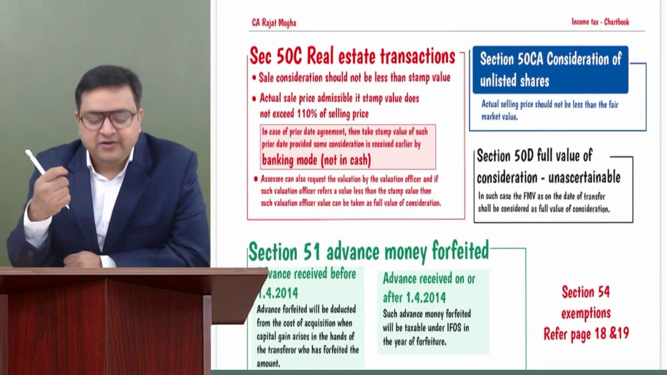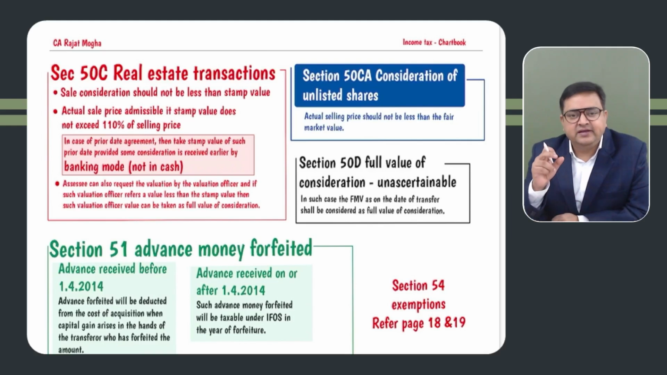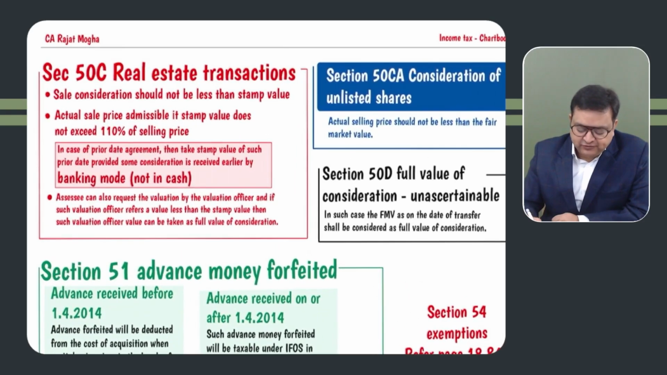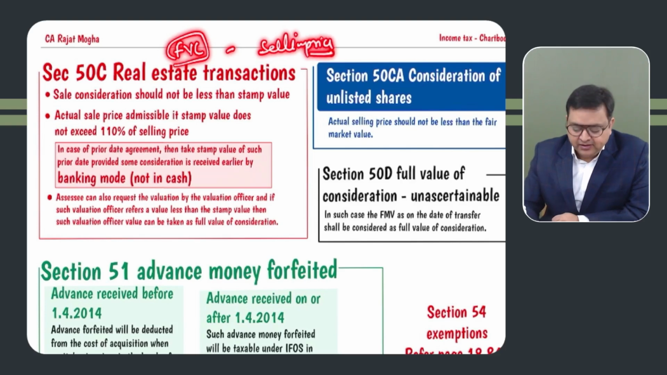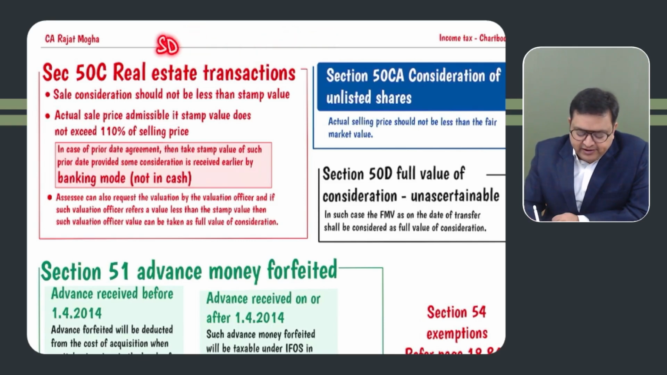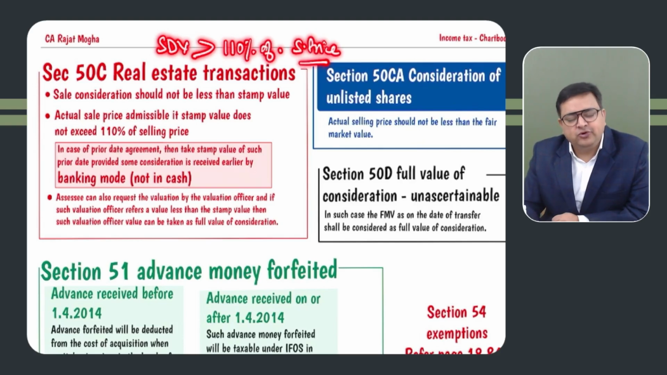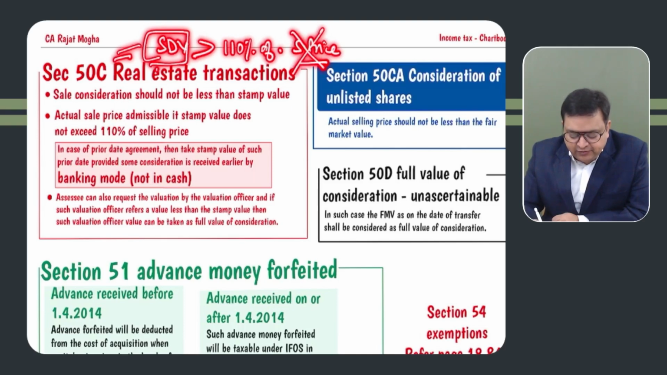50C, real estate transaction. Whenever the assessee is selling or transferring their land or building or both, we have to see the full value of consideration should be the actual selling price. But if the stamp duty value on the date of transfer is more than 110% of the selling price, please remember this, 10% grace we can give, but if stamp duty value is more than 110% of the selling price, then in that case, stamp duty value would be the full value of consideration. Please don't take the selling price, you have to take the stamp duty value.